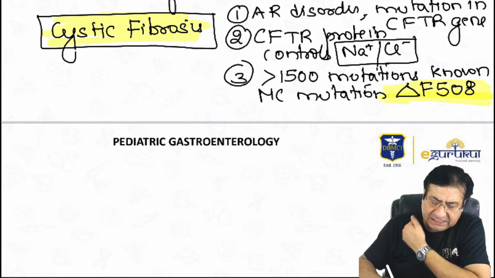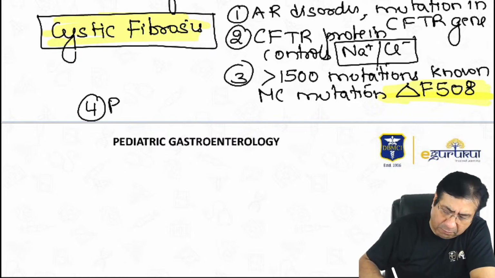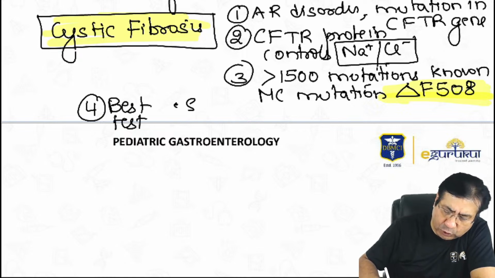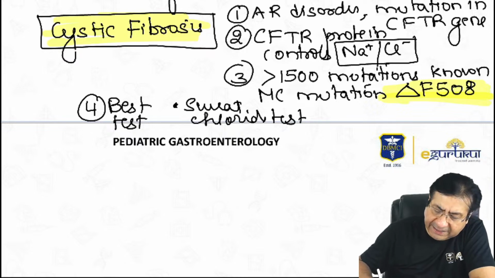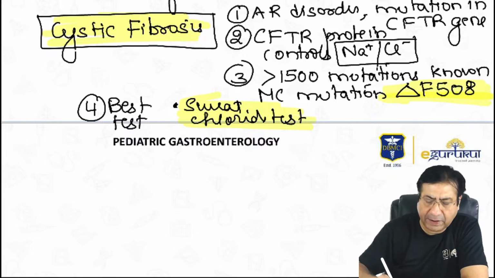What is the best test? It is sweat chloride test. So what you do here is measure the levels of chloride in the sweat sample. That is the best test for cystic fibrosis.